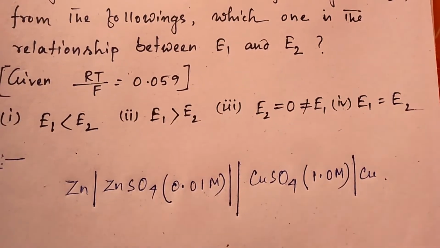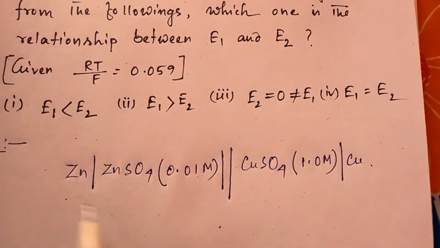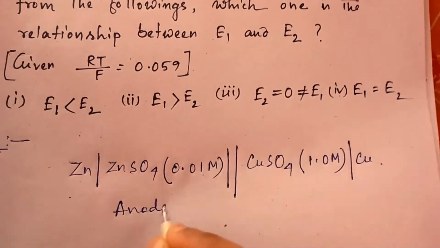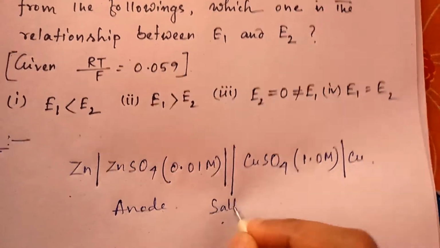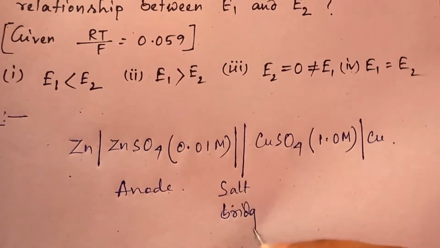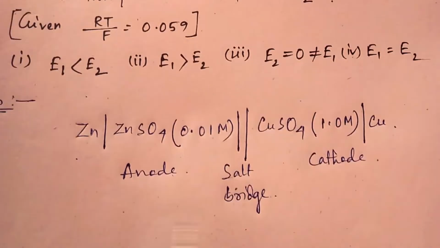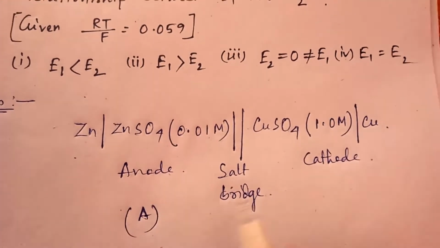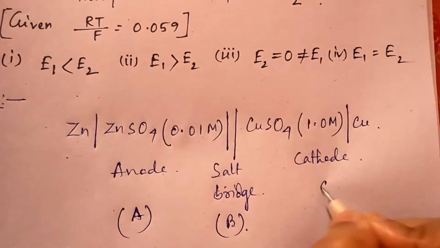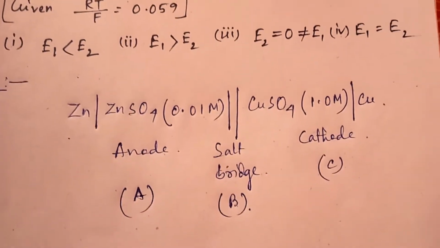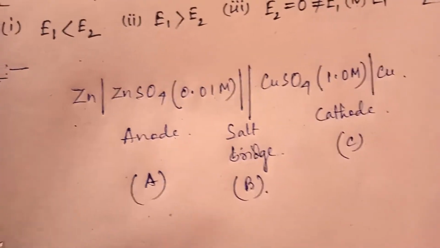In any electrochemical series, just remember one thing, this part is actually anode. Okay, this is salt bridge and this part is cathode. Okay, so in short you can also remember A, then bridge B, and cathode C, ABC. Okay, so now write down the anode part reaction.